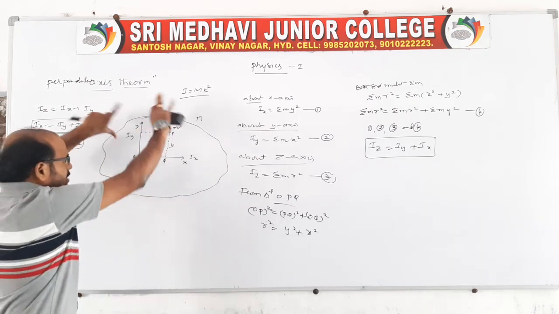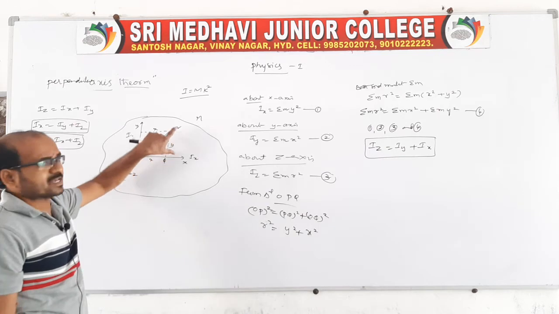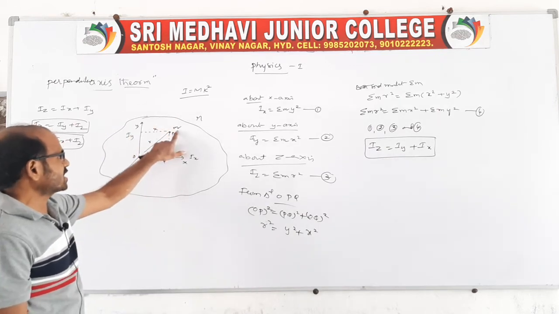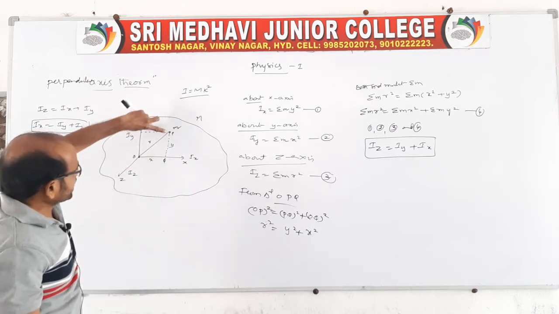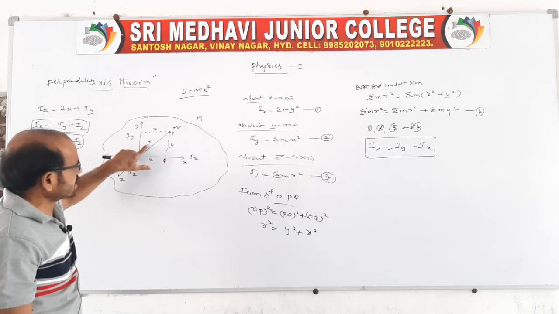And this lamina consists of n number of particles. Therefore each particle has mass m. So in the given lamina, the particle of mass m is located from the x axis at a distance y, and from the y axis at a distance x because it is parallel, no, and from the z axis it is at a distance r.